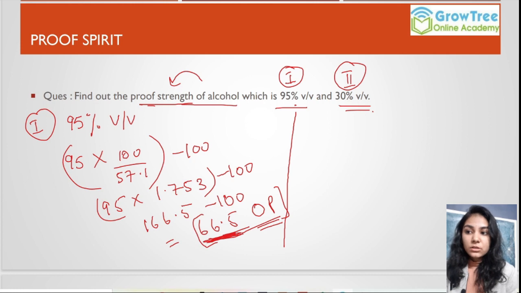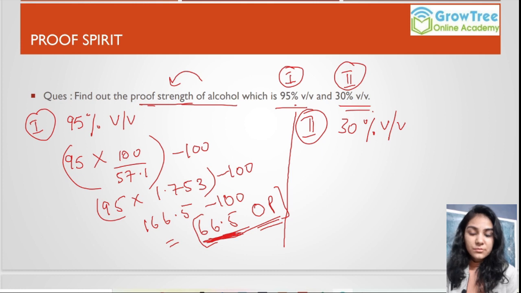Now let's do the calculations for the second part, which is 30% volume by volume. Here, as per the discussed method, 30 into 1.753, bracket close, minus 100.